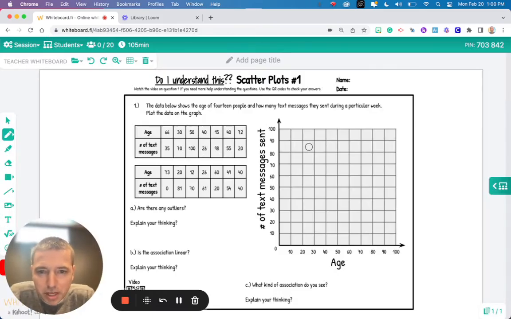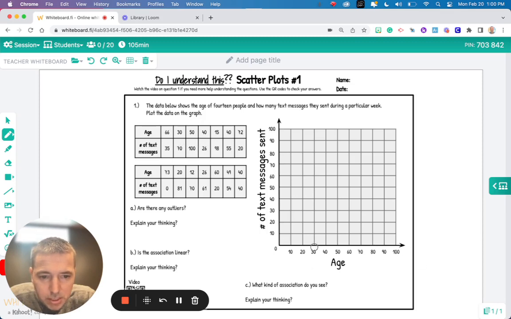The data below shows the age of 14 people and how many text messages they sent during a particular week. Plot the data on the graph. So we've got a scatter plot, and we're trying to see if there's a relationship between the age of the person and how many text messages they sent during that week. So we have to start by graphing these points, these coordinates.